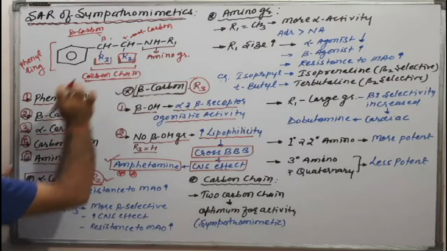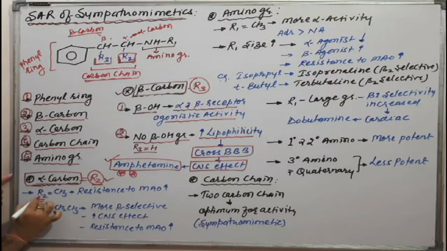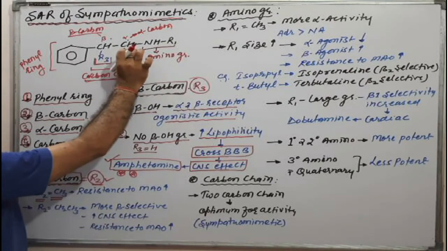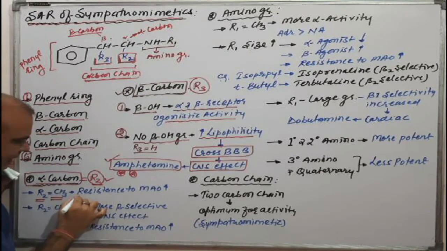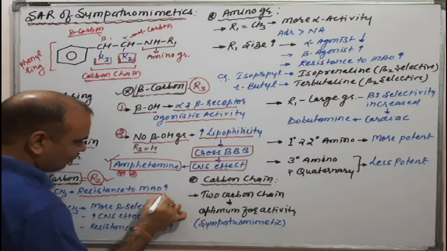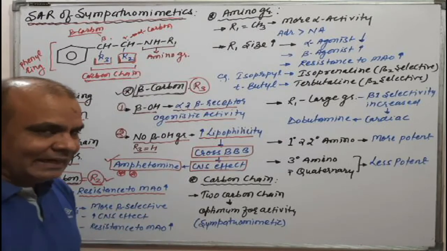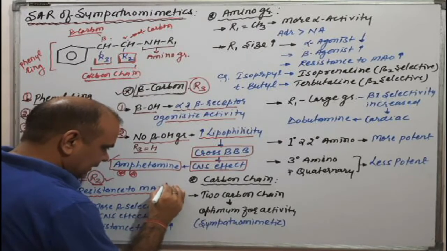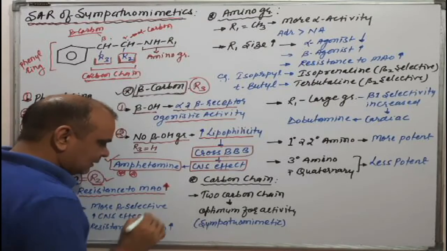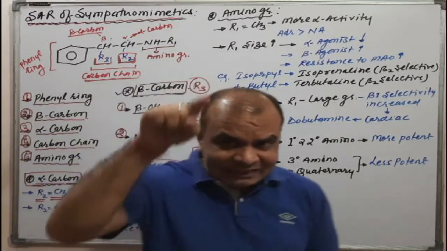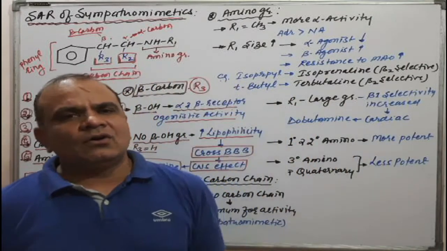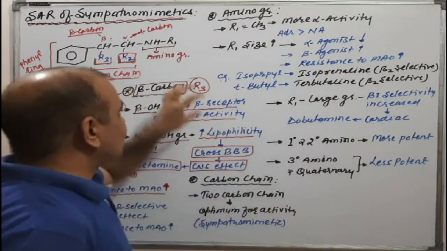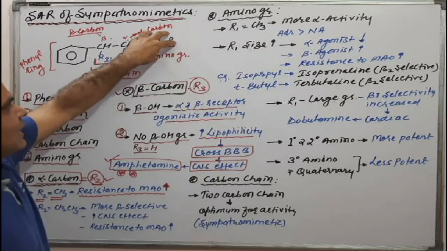Okay, try to understand. If R2 equals CH3, a methyl group is present, what will happen? Resistance to the MAO enzyme increases, and the upper arrow indicates increased activity. Monoamine oxidase enzyme acts on the amino group.